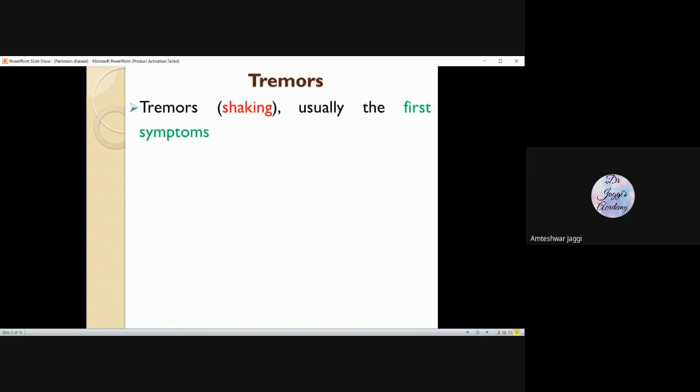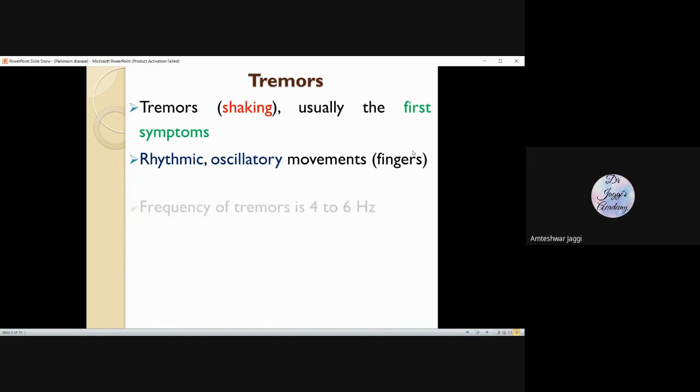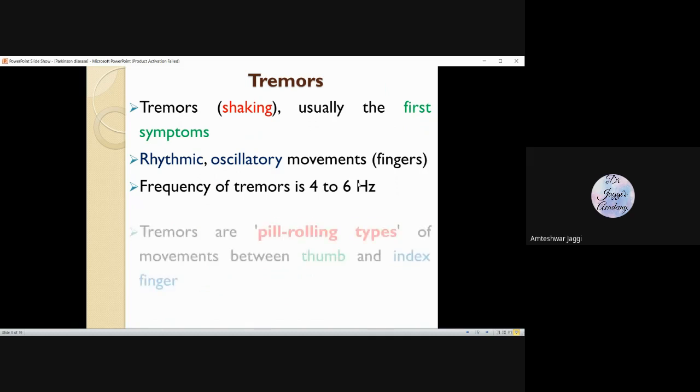Motor movements, tremors, you can say shaking. These are usually the first signs. And we say tremors, these are rhythmic oscillatory movements. And mostly this is related to the fingers of the hands. They are mainly affected. And the frequency is 4 to 6, not very vigorous shaking, slow shaking.